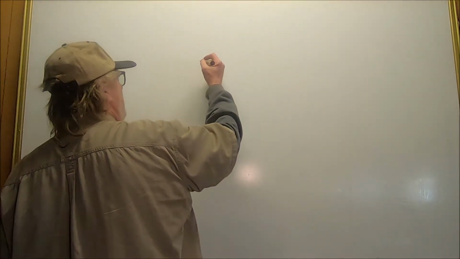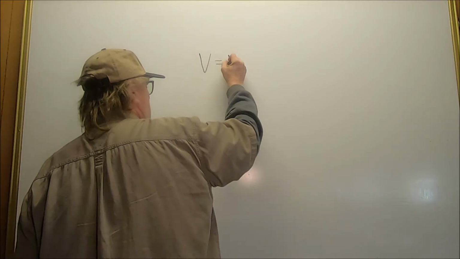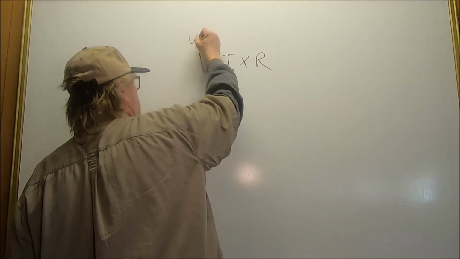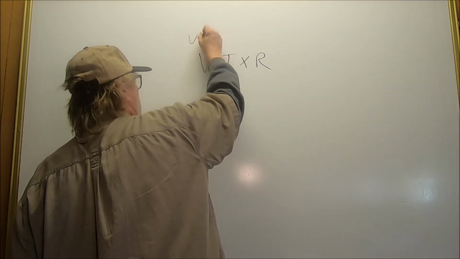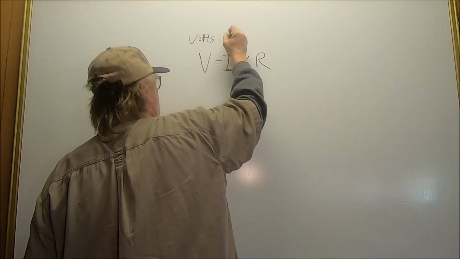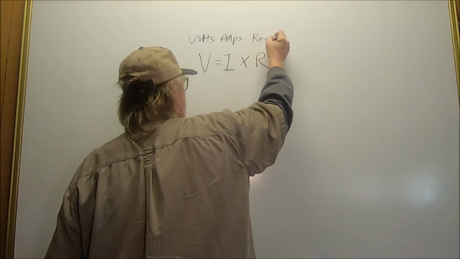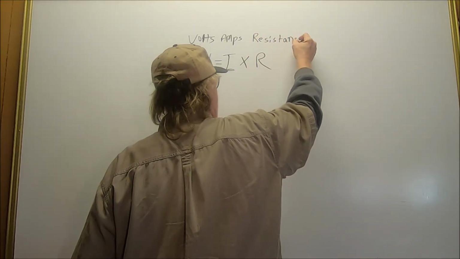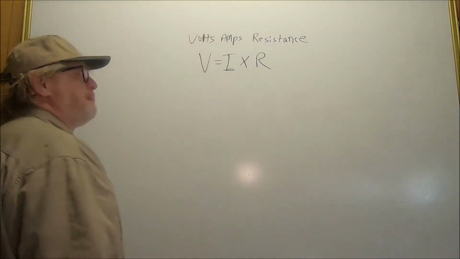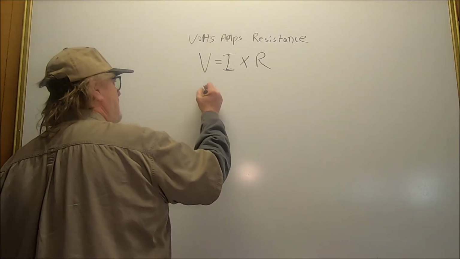So if we want to find out the voltage in a circuit, we use this expression, I times R. Voltage, amps, resistance: V equals I times R.